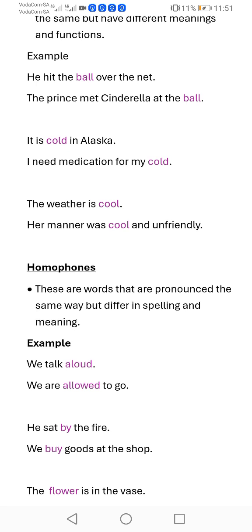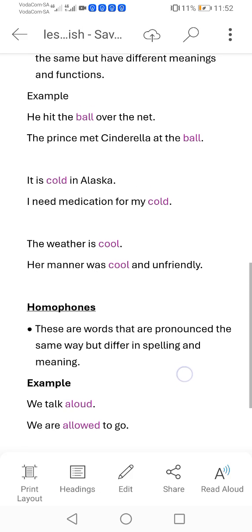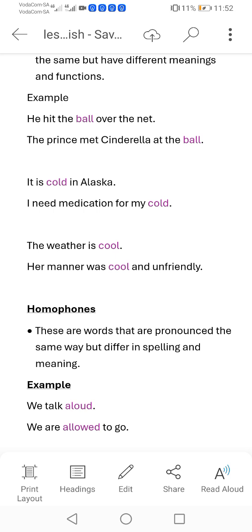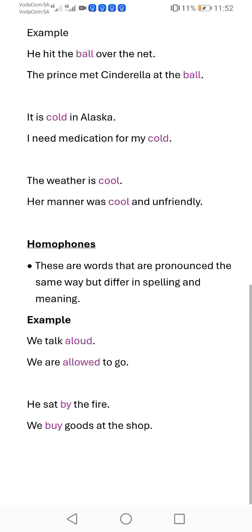But in our second sentence, I need medication for my cold. Here, cold is associated with medication, meaning that cold is for fever, flu, it's cold for sickness, right? So cold is our homonym. It is spelled the same, it is pronounced the same in both sentences, but the function is different. Let's go to our next example.